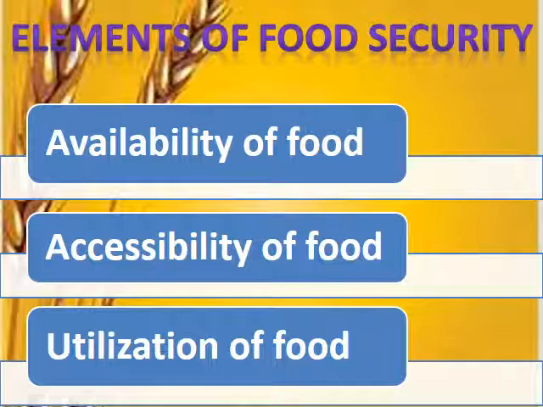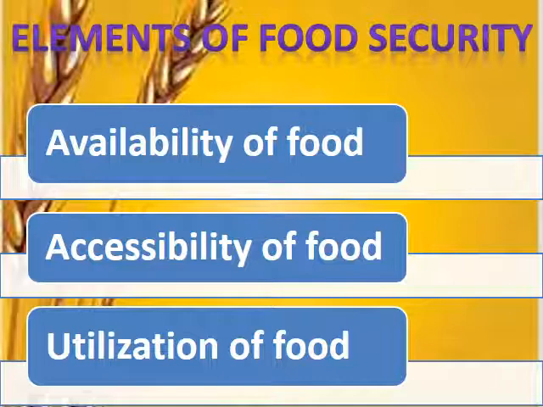Next is utilization of food. That means the consumed food must have a positive and nutritional impact on the people. So the motive of food security is that number one, people should get food. Okay, number two, it should be accessible at reasonable and affordable prices, and number three, whatever food the people are eating should have a very positive impact on the body of the people.